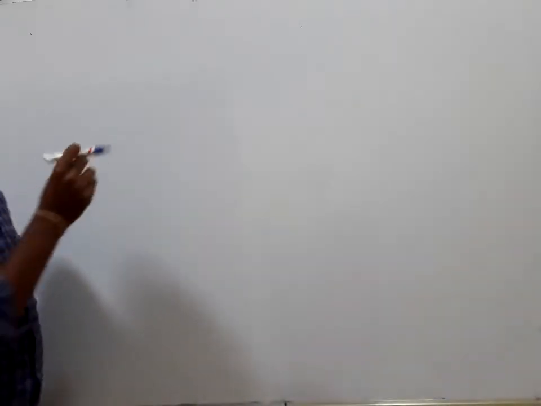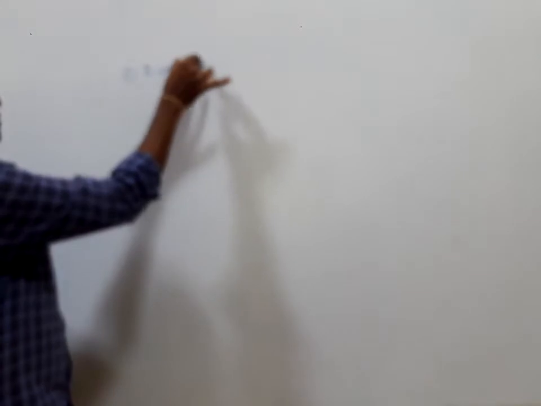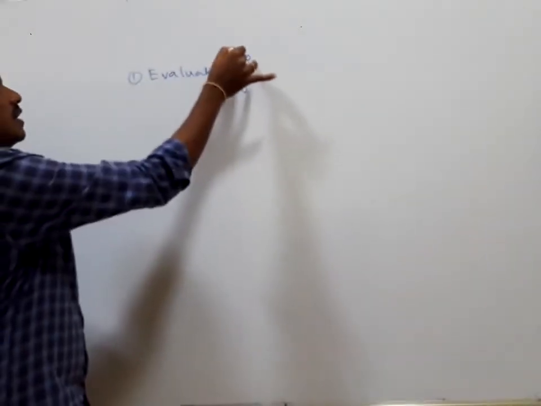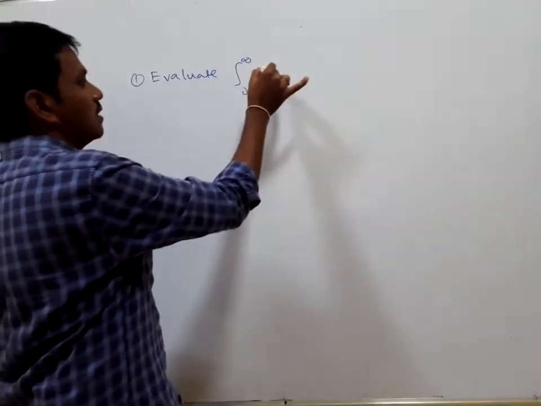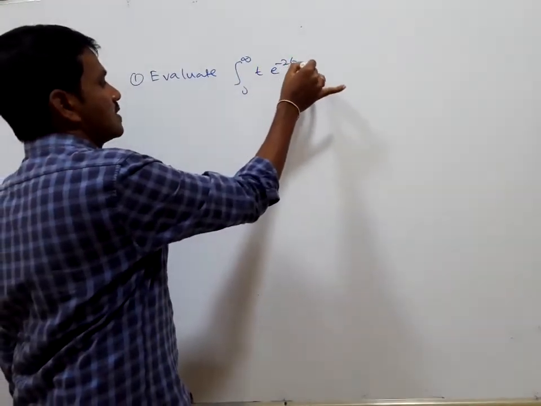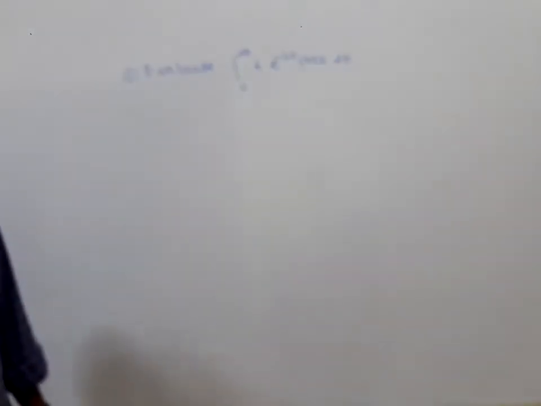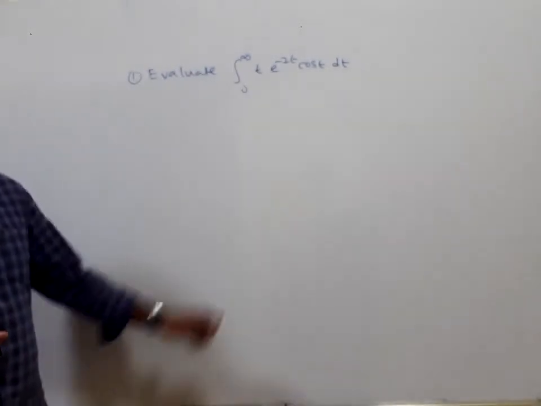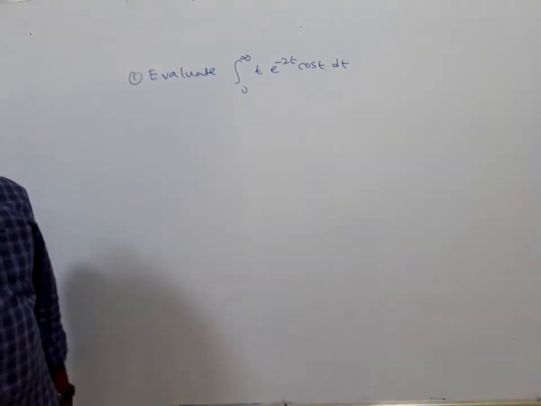Evaluate the integral from 0 to infinity of t e to the power of minus 2t cos t dt. We need to evaluate this one, but it is not easy, because three functions are involved at a time.